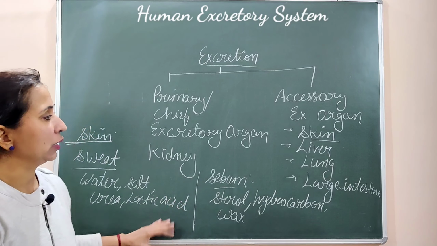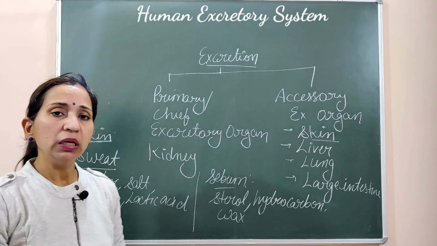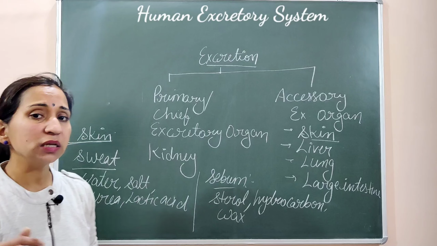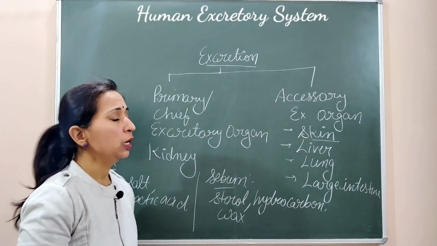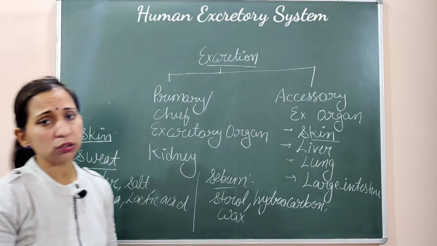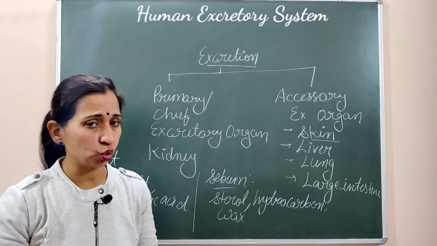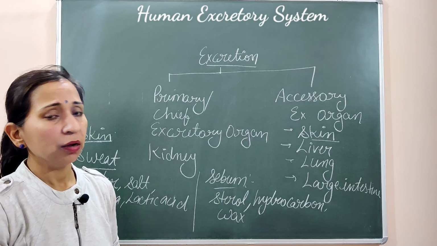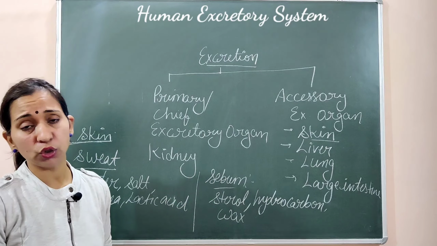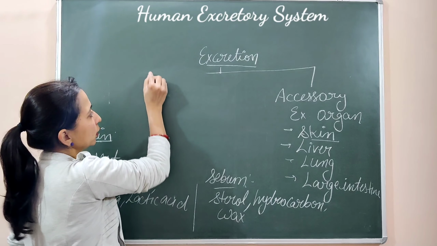So that was about the skin. The second organ is the liver. The liver is the largest organ or largest gland of the body. It performs many functions, and it also works in the form of secretion. Let's see how the liver does the excretion function.